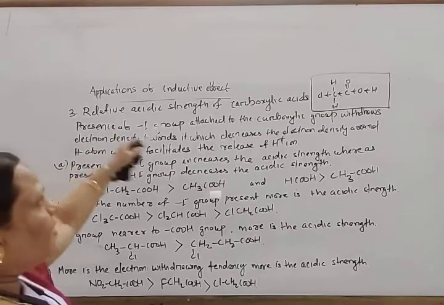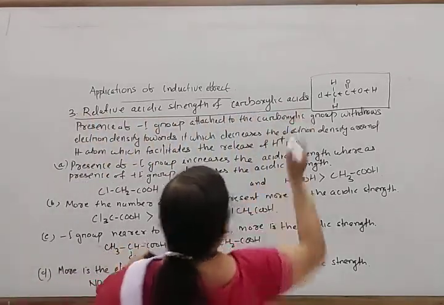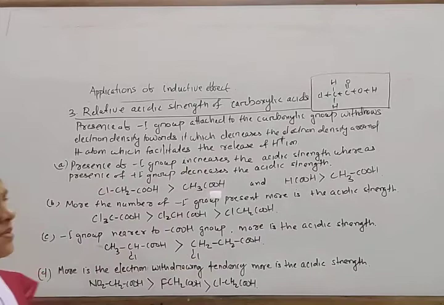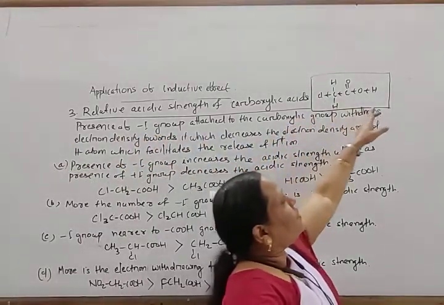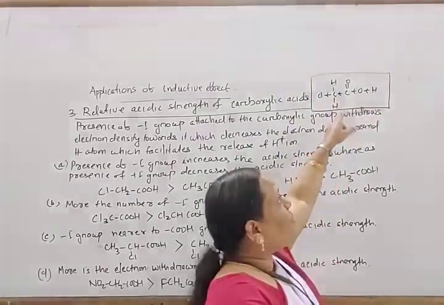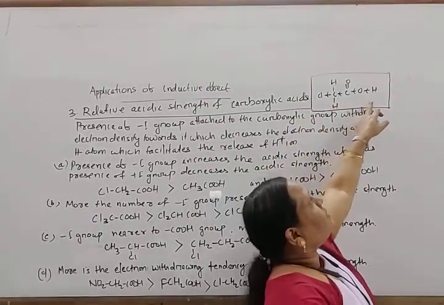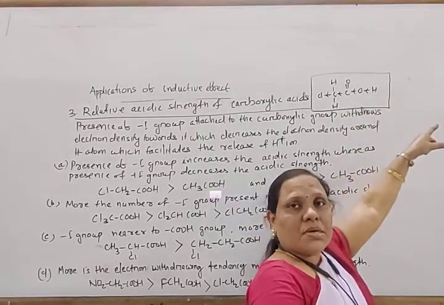So, relative acidic strength. It explains the relative acidic strength of carboxylic acids. If there is presence of a minus I group like chlorine, it withdraws electrons through the sigma bond, so the hydrogen atom gets a positive charge and release of H plus becomes easier.